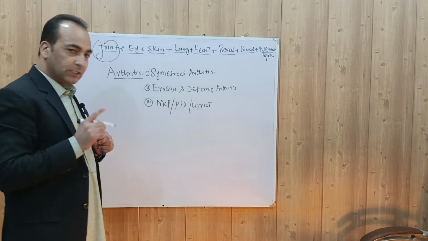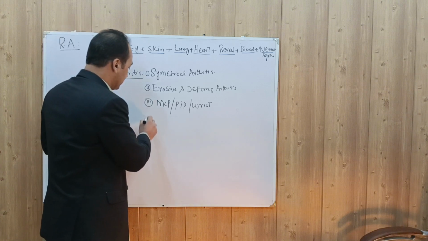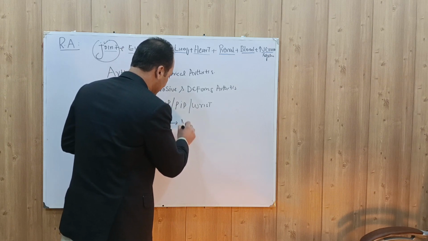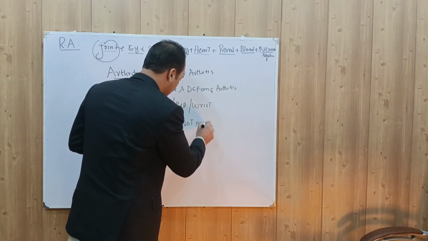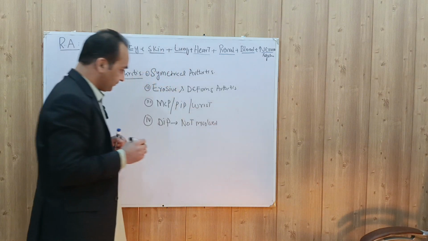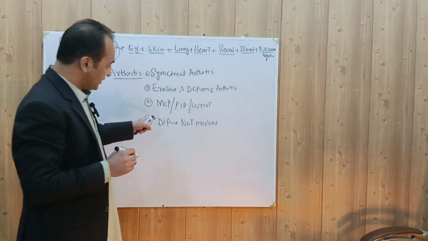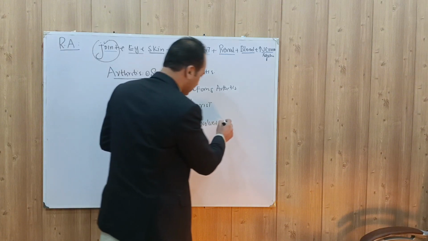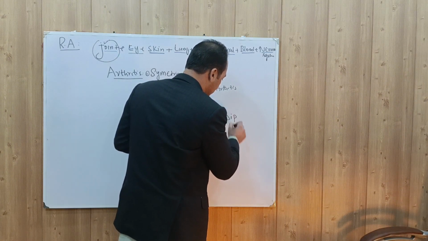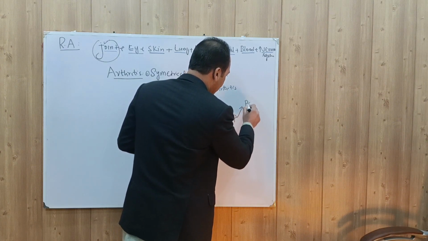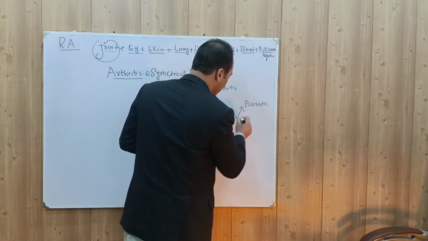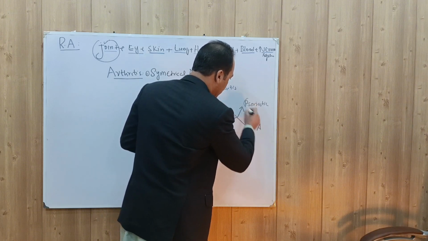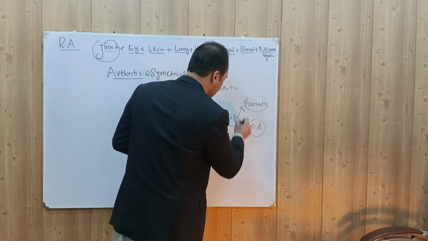Now in the hand there is one joint which is not involved in rheumatoid arthritis. That is the DIP joint. Distal interphalangeal joints are not involved in rheumatoid arthritis. DIP joint involvement occurs in two conditions. One is psoriatic arthritis, and the other is osteoarthritis. These are the two conditions which involve the distal interphalangeal joint.